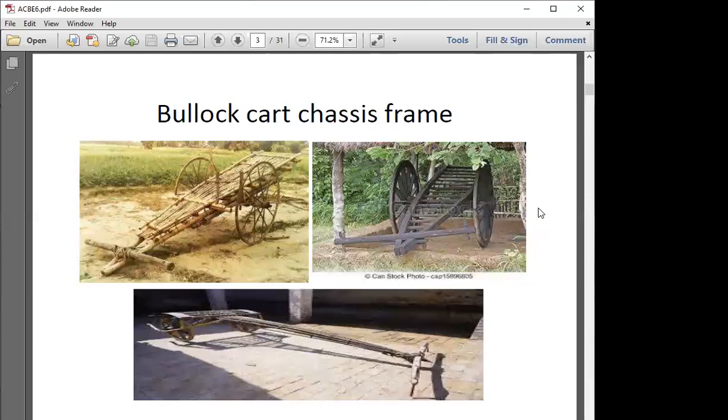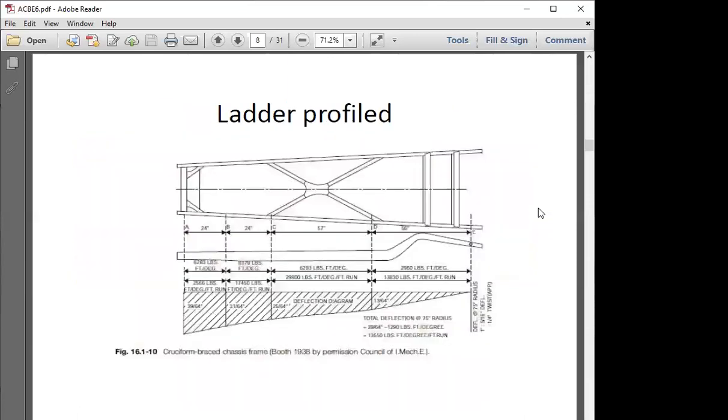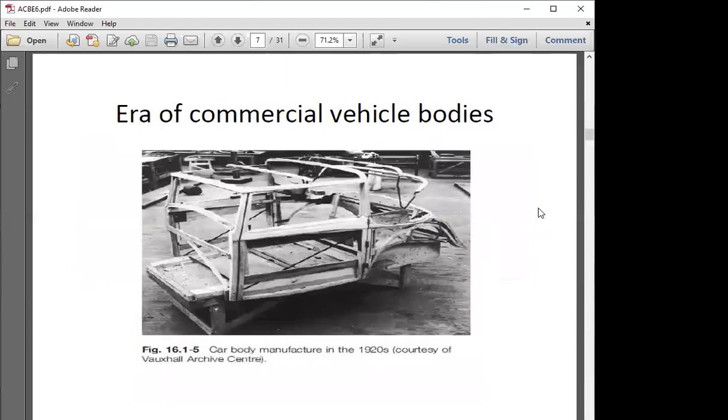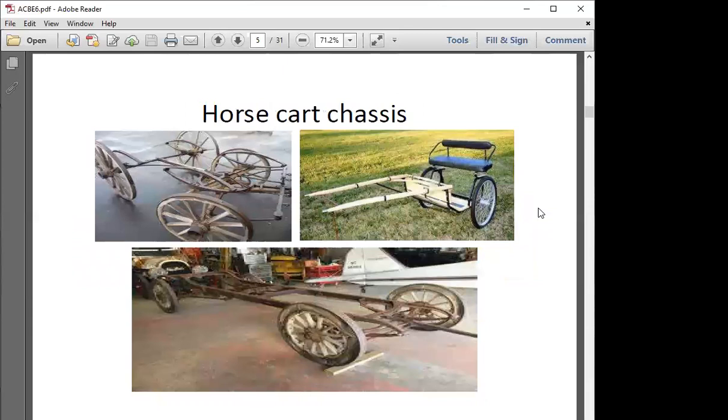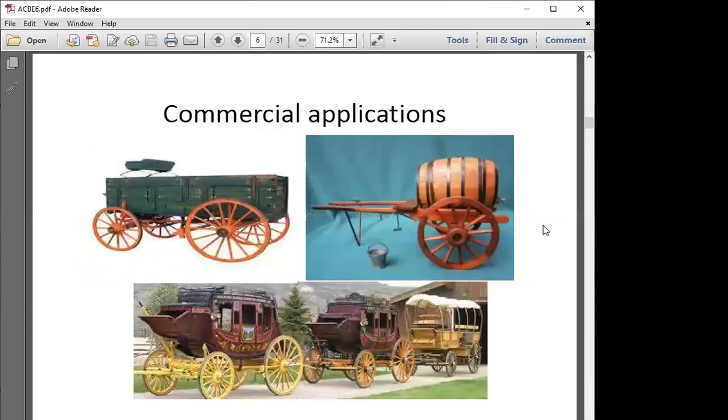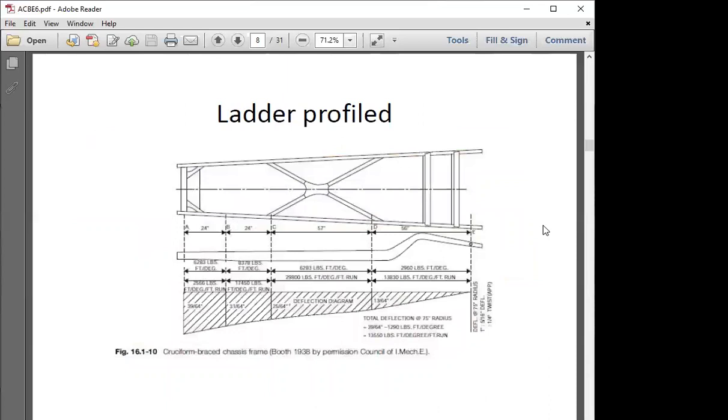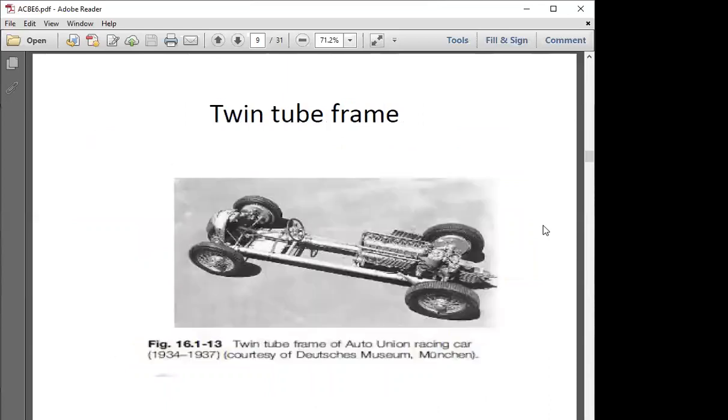So here, according to the criteria of manufacturing of today's era, they have gone for development of multiple chassis. The bottommost horse cart chassis what we have seen in our slide is now available as a commercial application chassis.